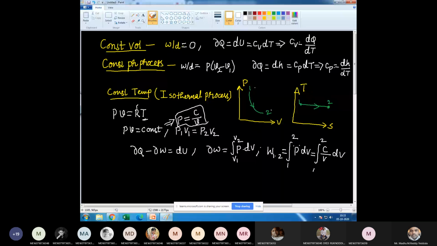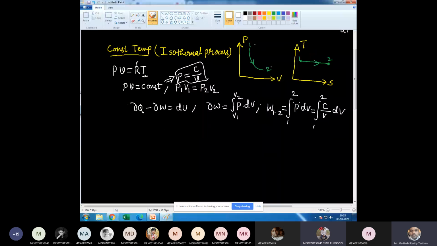Clear so far? Yes, sir. Now C is a constant. Therefore, I can write it outside of the integration, what I am calculating is the work done during the process 1 to 2. C integral 1 by V dV between the limits 1 to 2. So 1 by V dV is nothing but log V, base e, from state 1 to 2.